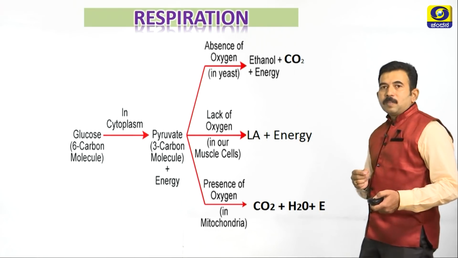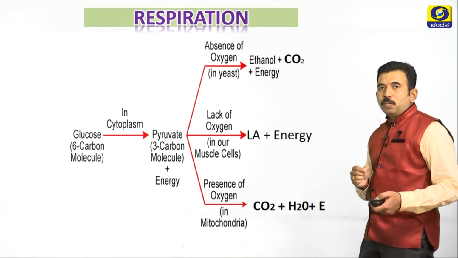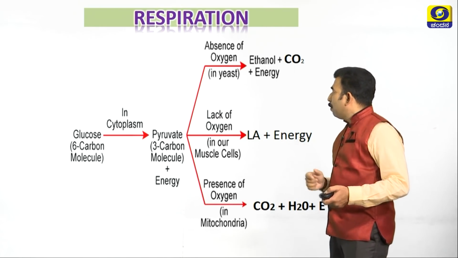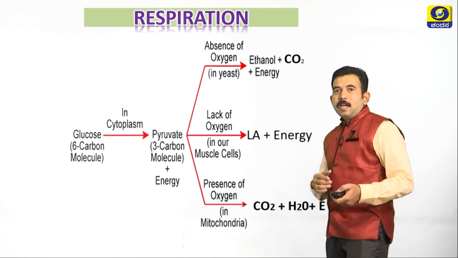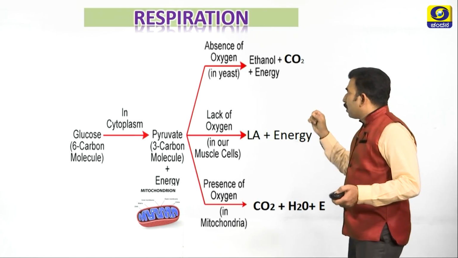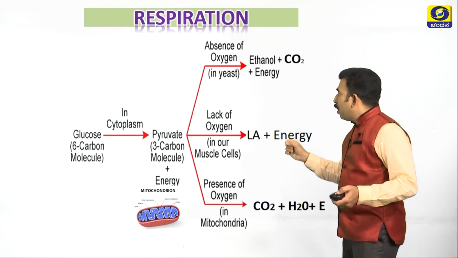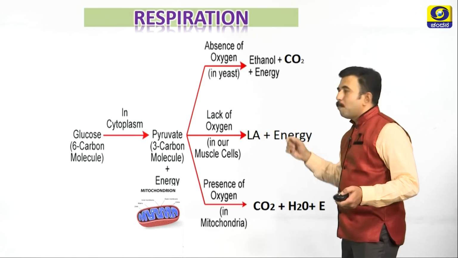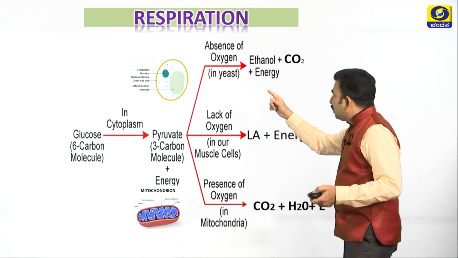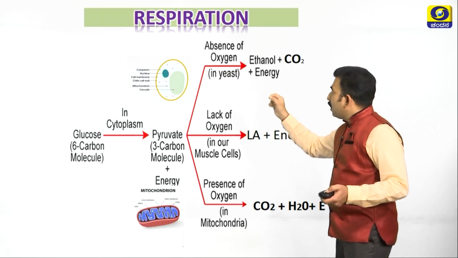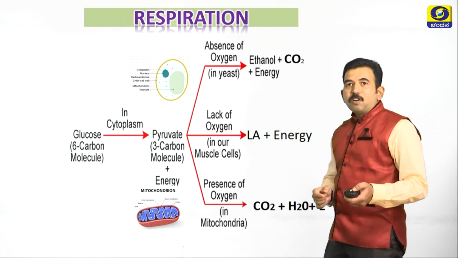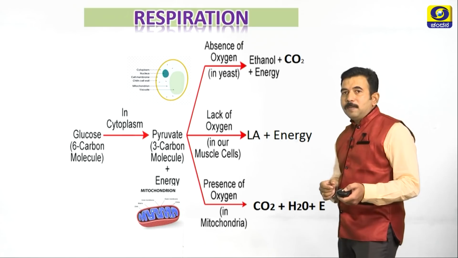In this flow chart, the 6-carbon glucose molecule breaks down in the cytoplasm to produce the 3-carbon molecule pyruvate. In the presence of oxygen, in the mitochondria, pyruvate is converted to carbon dioxide and water along with a large amount of energy. In the absence of oxygen, in yeast, you can see pyruvate is converted into the 2-carbon molecule ethanol and carbon dioxide along with a small amount of energy.